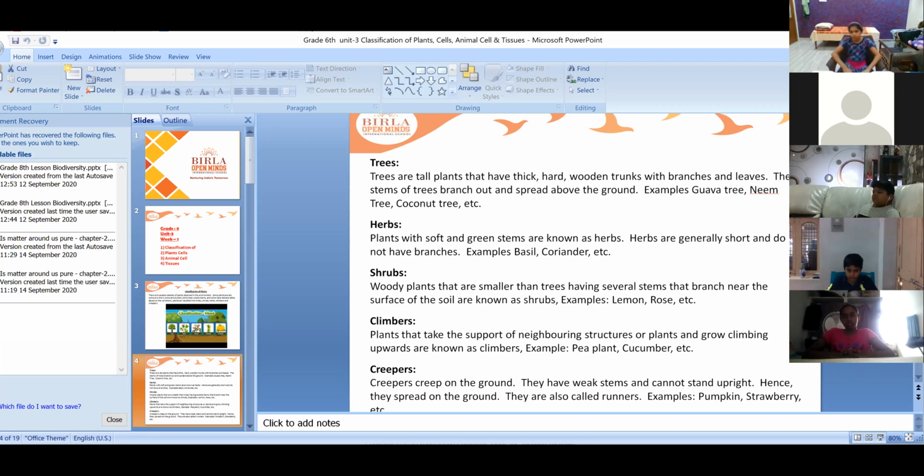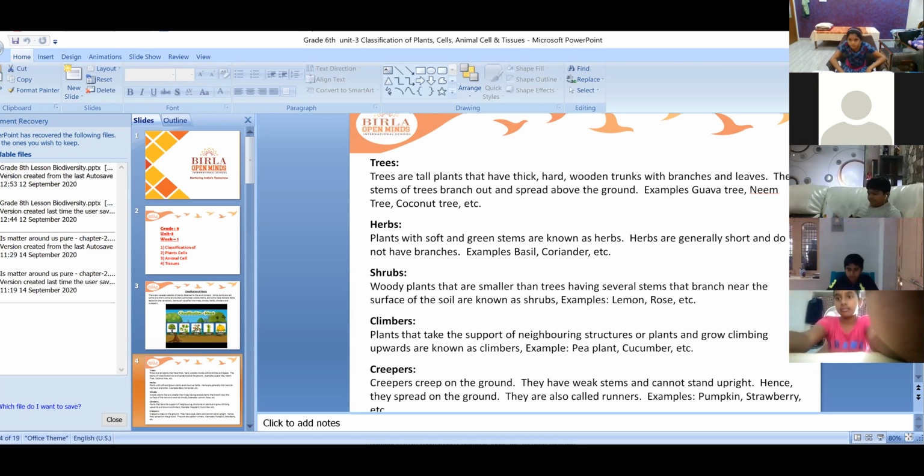If the tree lives for so many years, the wooden trunk becomes very wide and the branches spread a lot, isn't it? The examples for big trees are neem tree, banyan tree, guava tree, coconut tree, aren't they, children?